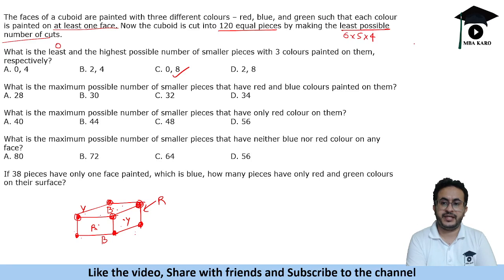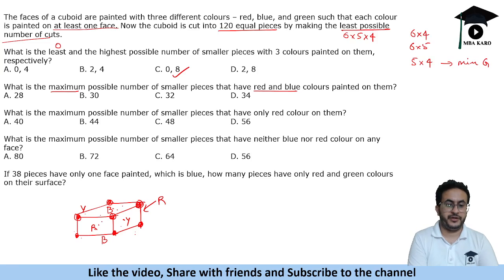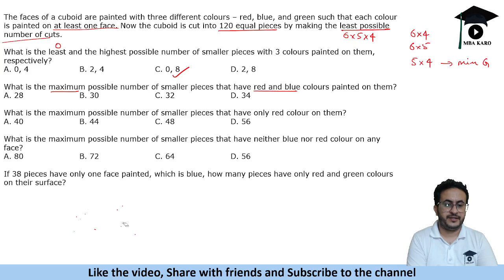So now see the faces. The faces look like 6 into 5, one of the faces looks like 5 into 4, and the third face looks like 6 into 4. We will try to maximize red and blue, so we will give minimum to green. So we will have only one face that is painted green.